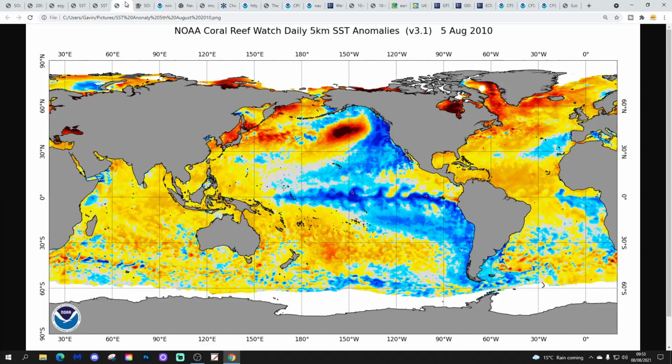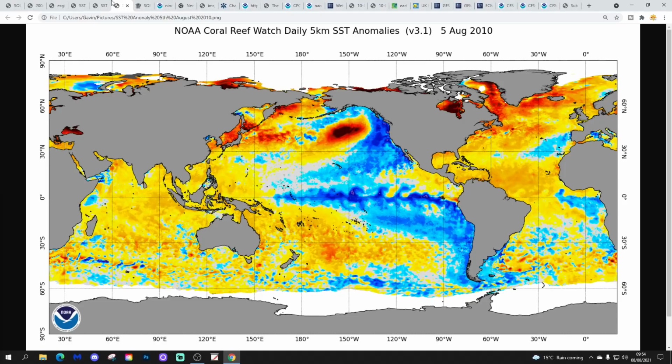In the Atlantic, there seems to be quite a close similarity this year to the same point in August 2010. So again, this is how things looked on the 5th of August 2010. You can see very warm again from Newfoundland with both sea surface temperatures up towards Greenland and Iceland, cooler close to Spain and going down towards the Canary Islands, and then warm through the tropical Atlantic.